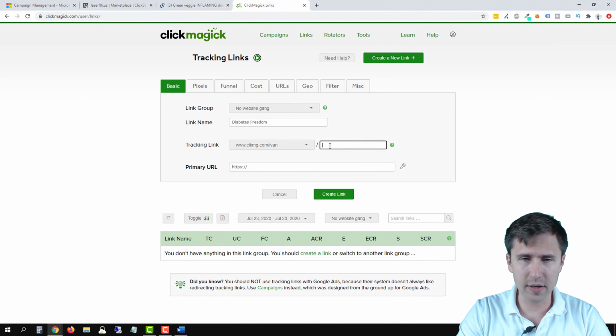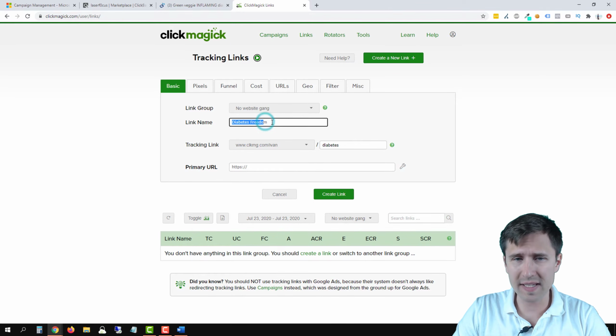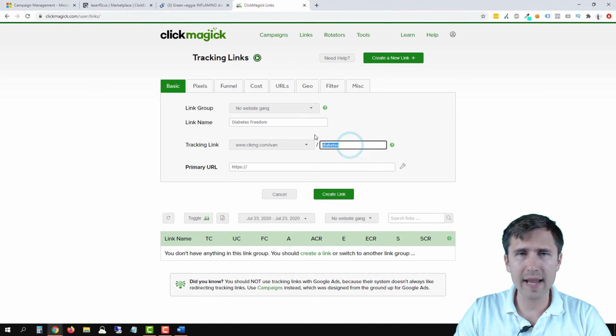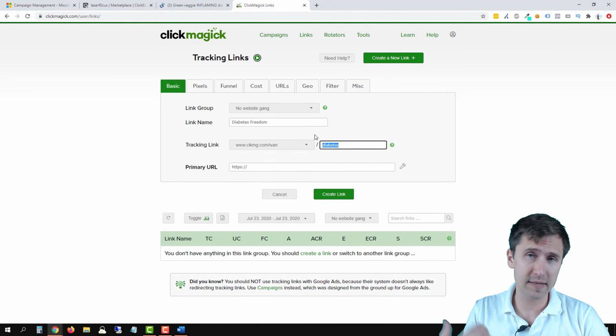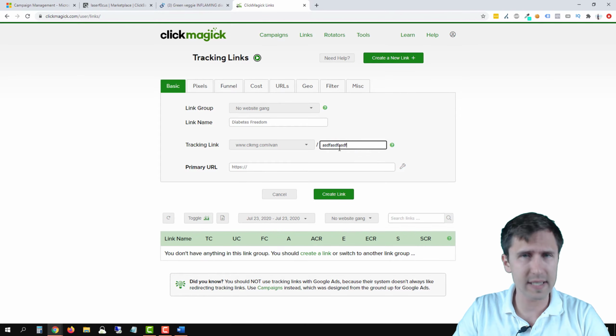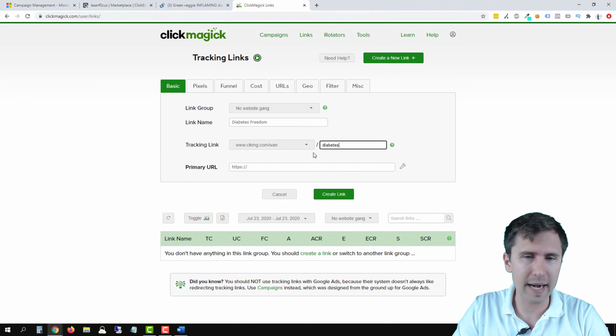So next we're going to enter the slug. So it's like a word that comes at the end of our link. This is for your reference here, this name. Nobody sees your name, but people will sometimes see your tracking link if you send it to them. So for our purposes for our Microsoft advertising, people will not see your link here. So whatever you put here doesn't matter. It's for your reference. No one's going to see that. But it's always a good practice to make it look good, in case you do decide to send this link to somebody else.